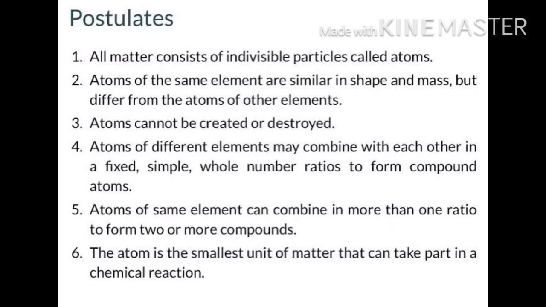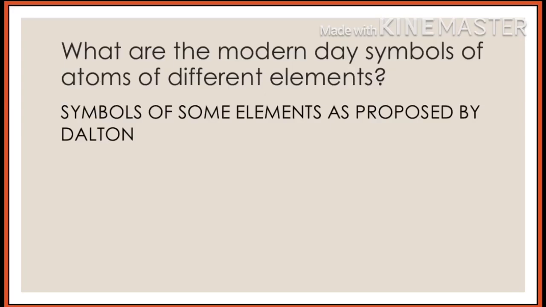There are atoms of different elements that have the same mass, such as argon and calcium. These atoms are called isobars. The atoms of different elements are represented by certain symbols known as atomic symbols.